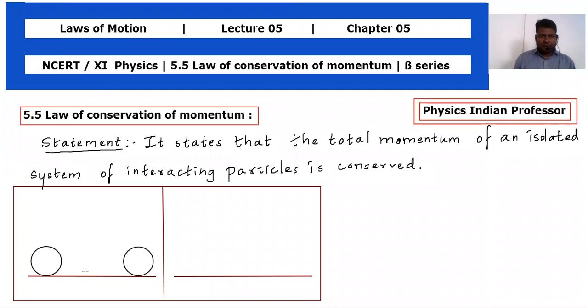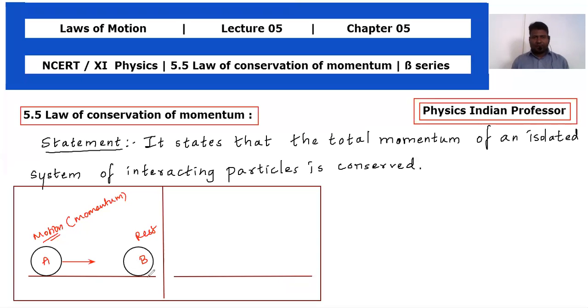So I'm showing the arrow mark of this body. Since body A, let's take an ideal condition. What will that be? One is body A and the other is body B. So body A will be in motion, the type of motion will be momentum. Its momentum will remain, and body B will be at rest.